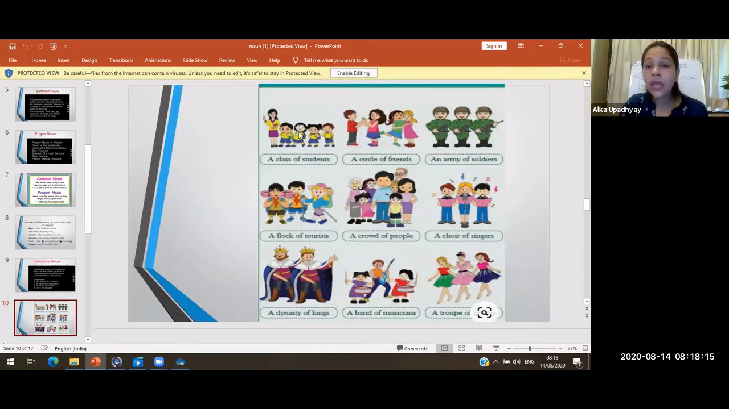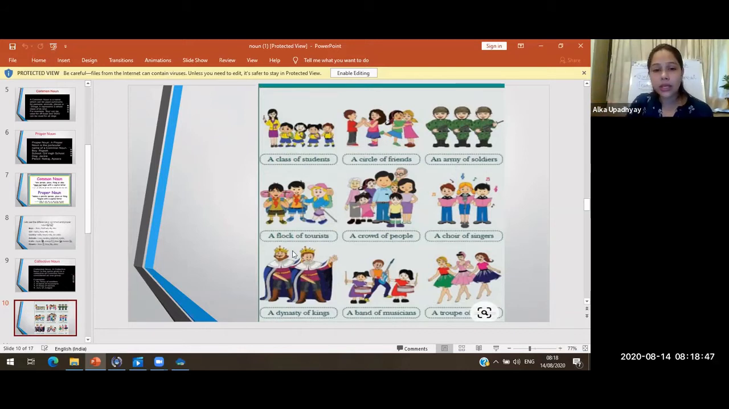Understood? Next comes circle of friends. I always tell you, you should have a good friend circle, right? So here circle means what? The number of friends that you have. So here circle is a word given to many friends together. Now see the next one. An army of soldiers. Army of soldiers means what? It is a group of soldiers together. So army of soldiers means a group of a number of soldiers together.